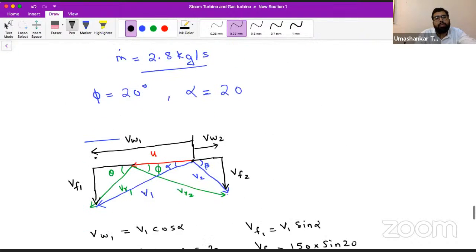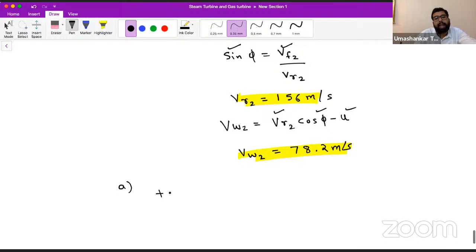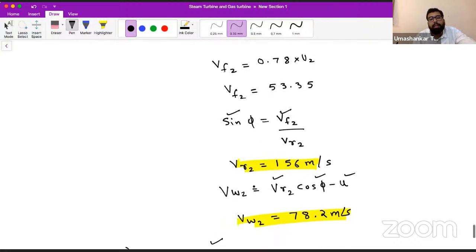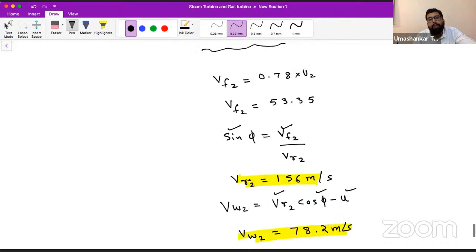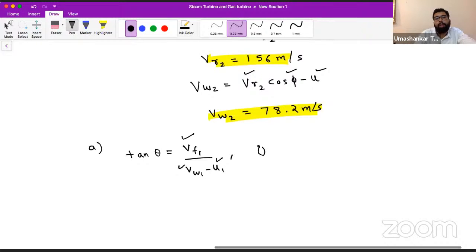We can write tan theta. Now see, we are doing the same thing again and again. So this is VF1 upon VW1 minus U1. From this relation, you have VF1, VW1, and U1. VF1 is 51.3. U1 we have calculated is 68.4, and VW1 we have calculated as 140.95. If you place the values here, what will be the value of theta?